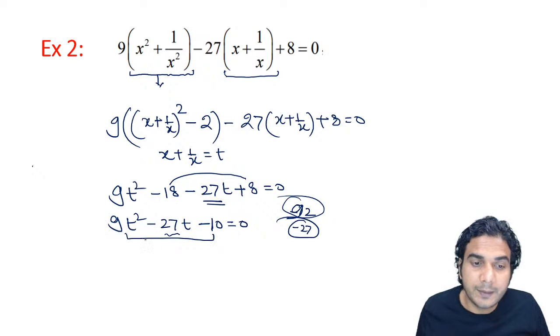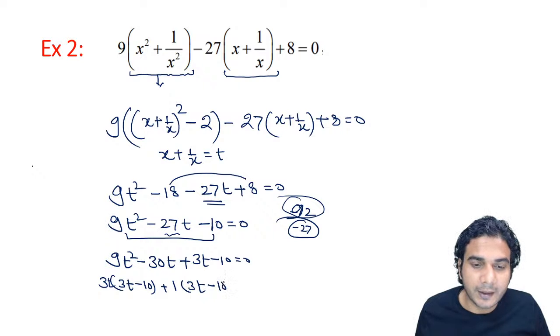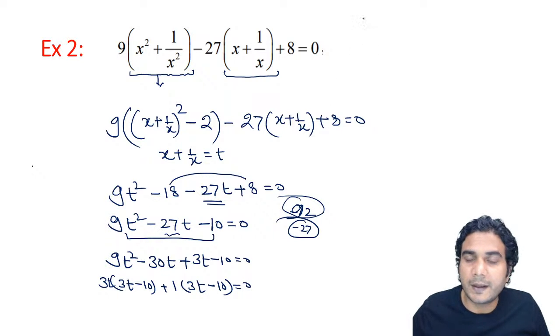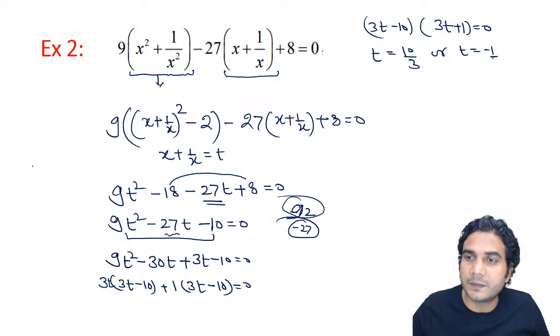This is 30 minus 3, 27 you can write. So 9t square minus 30t plus 3t, alright, plus 3t minus 10 is equal to 0. So now you can see 3 is common. So it will be 3t minus 10, and then plus 1 is common, 3t is common. Right? Plus 1 is common, so it will be 3t minus 10 again is equal to 0. So now you can write the factors. It will be (3t minus 10) into (3t plus 1) is equal to 0. Further you can write t is equal to 10 by 3 or t is equal to minus 1 by 3.